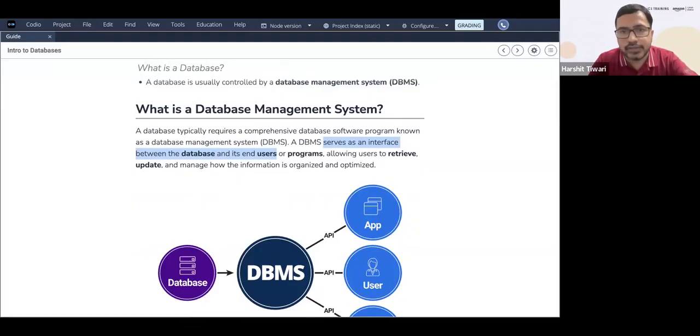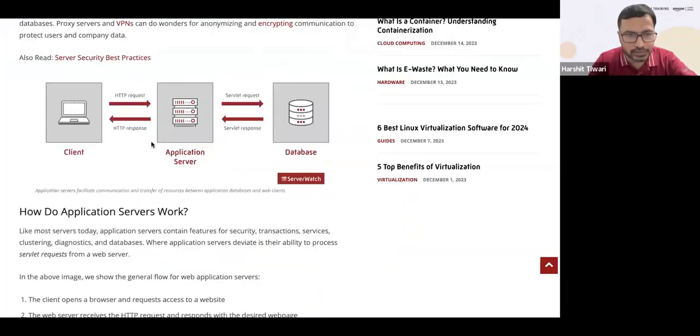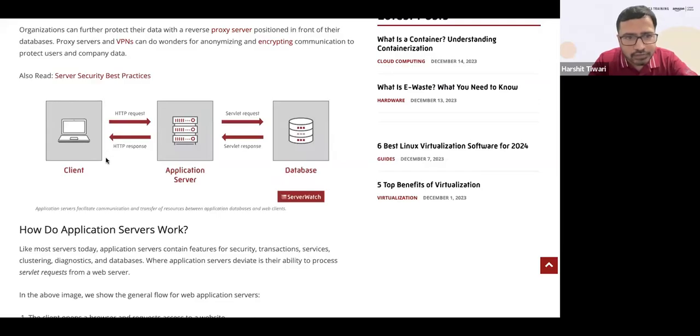For example, I'll show you one diagram. Let's say this is your laptop, and this is the client. Now let's say you're logging into amazon.com, or some particular website. When you log in, what happens? This client, a laptop, mobile device, or anything, is a client. That sends a request to the server, to the application server.